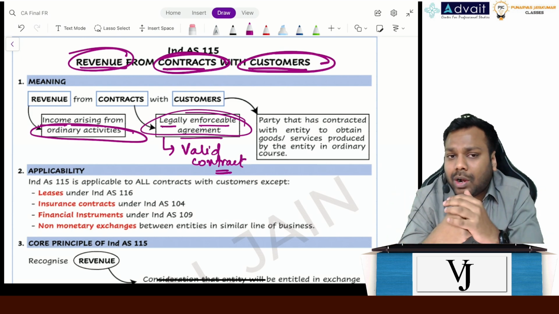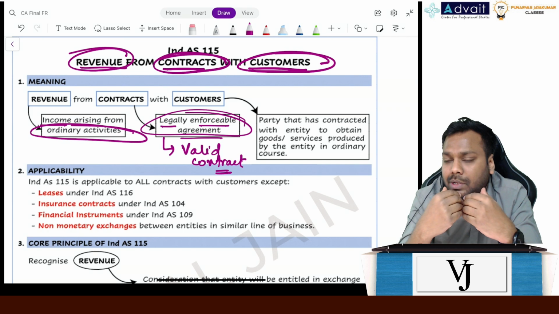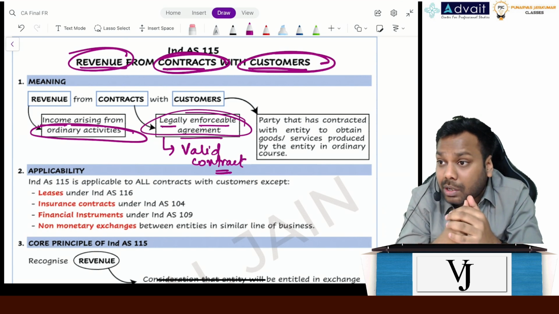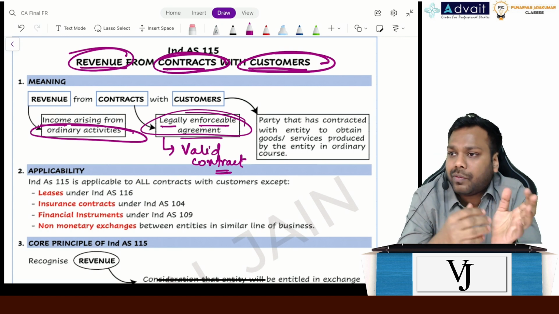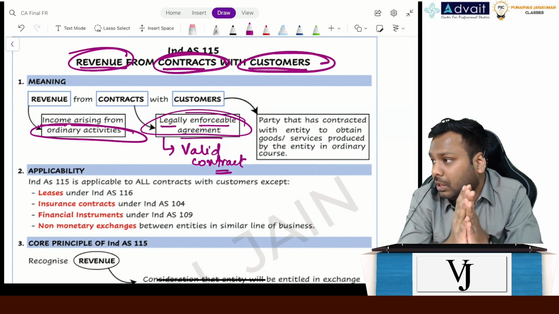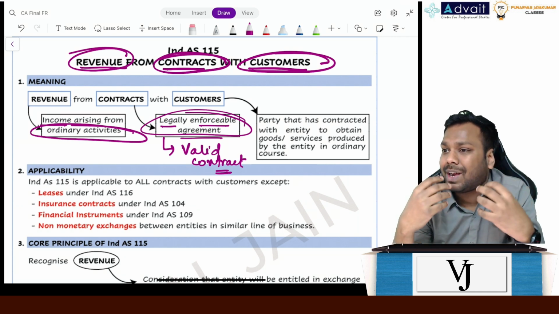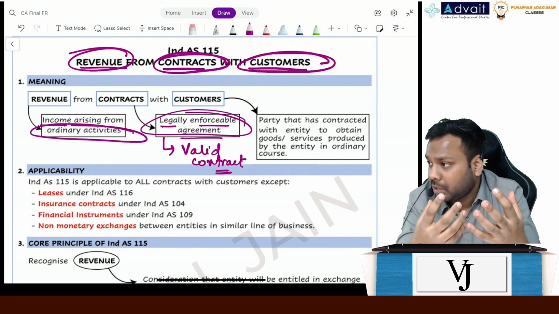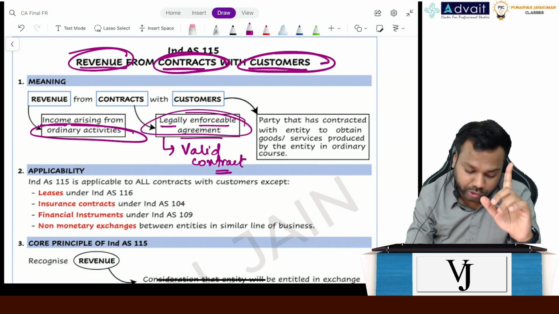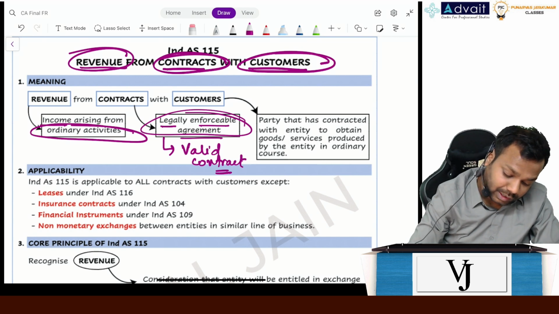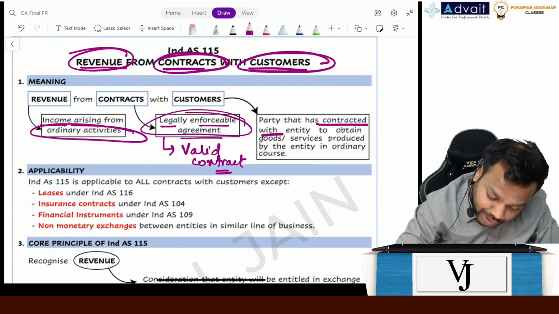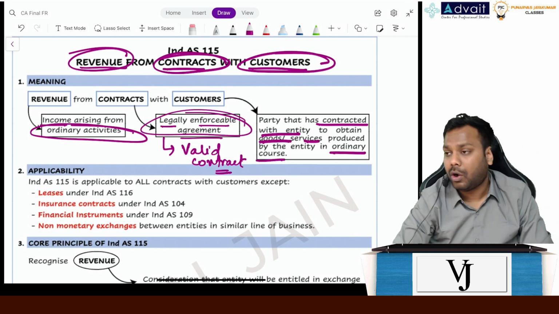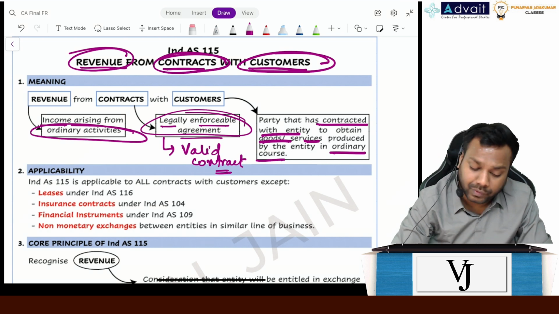So it's not that from any party I'm getting an income, that's my customer. No. Let's suppose I'm getting a dividend income from a company, is that company my customer? No. Let's suppose I'm getting a profit from the sale of equipment, is that party my customer? No. Customers are the parties who intend to contract with us to purchase the goods which I manufacture in the normal course of business, in exchange of consideration. That's what I have written here. Please see the screen. Parties that have contracted with the entity to obtain goods or services produced by the entity in the ordinary activities or normal course of business is the meaning of customers.